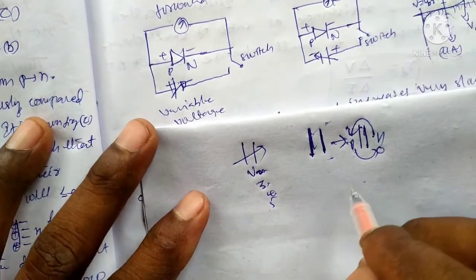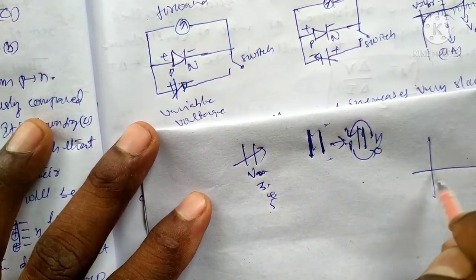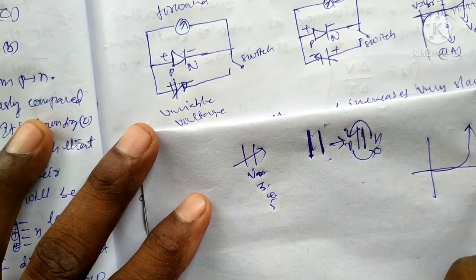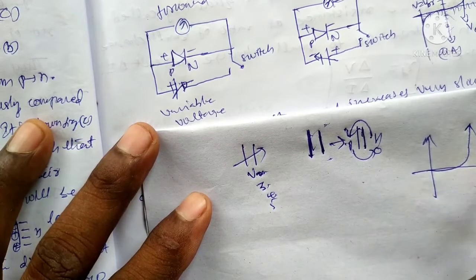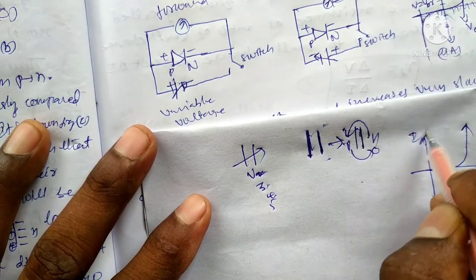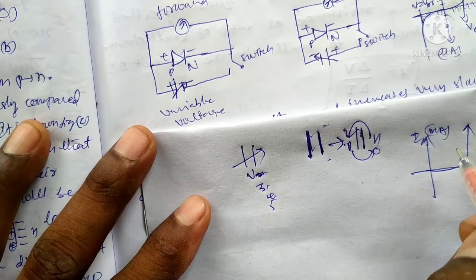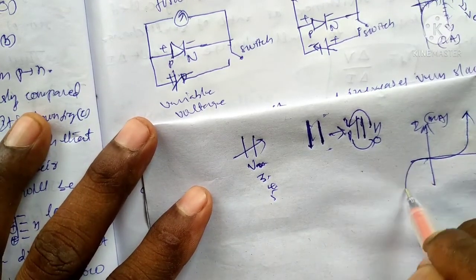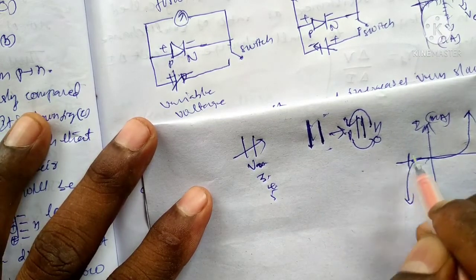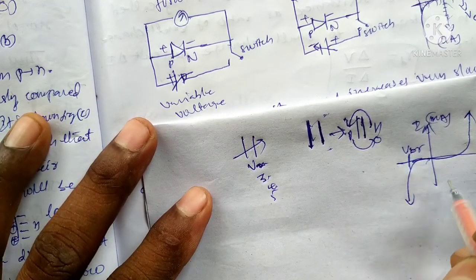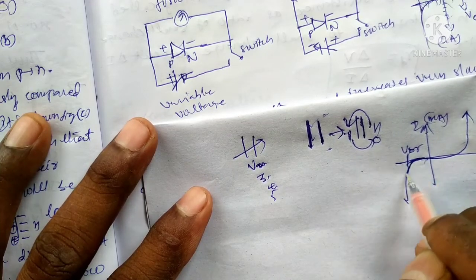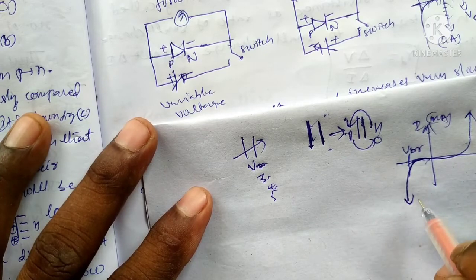The VI characteristics look like this. In the case of forward bias, voltage is the independent parameter and current is the dependent parameter. This current is in the order of microamperes in the case of reverse bias. In reverse bias, this is the breakdown voltage. As voltage increases up to a certain voltage, there is no effect on the current.